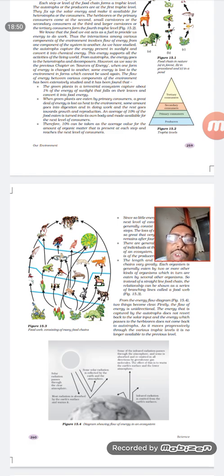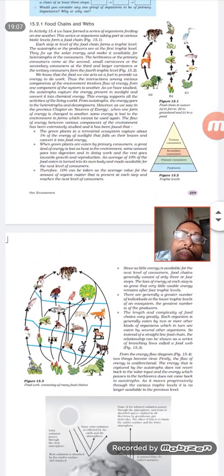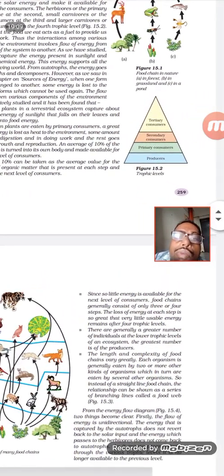And next is the food web. In this food web, many different food chains are interconnected. That representation of the flow of energy is known as the food web. This energy flow can be marked in the form of trophic levels. Trophic levels mean different energy levels, different layers. It can be represented in the form of a pyramid.